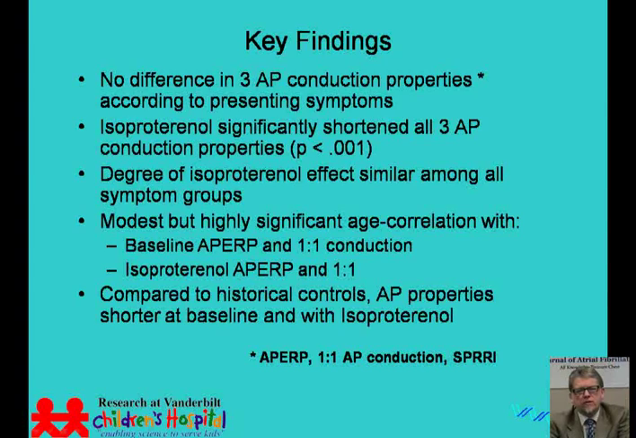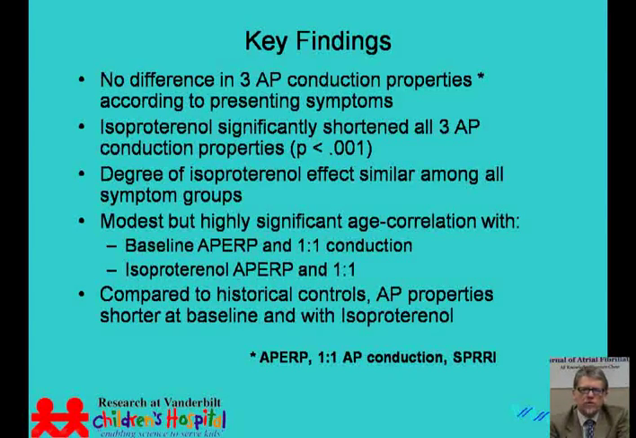This slide shows the effects on accessory pathway characteristics during isoproterenol as compared to baseline. At baseline, the mean accessory pathway ERP was slightly longer than 300 milliseconds. After the infusion of isoproterenol, it shortened significantly to where the mean was well below 300 milliseconds and encroached upon the range that we would start to consider denoting high risk. Similarly, one-to-one accessory pathway conduction and the shortest RR interval in atrial fibrillation were significantly shortened by isoproterenol.